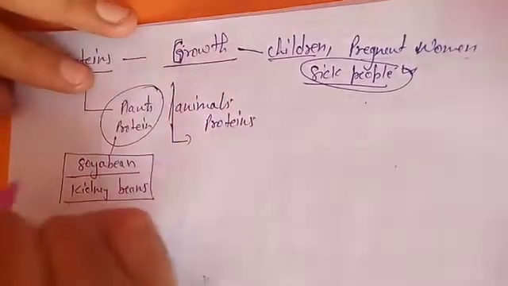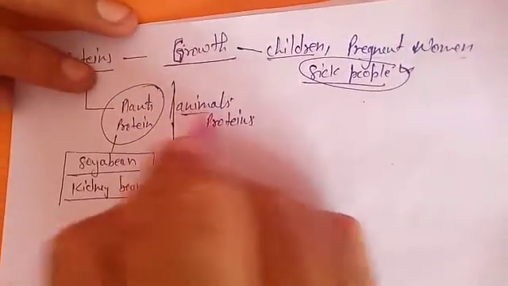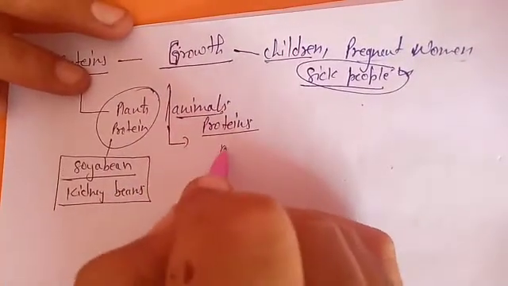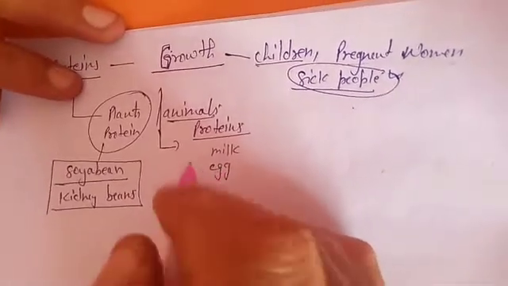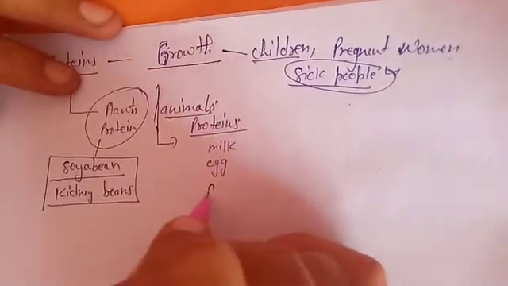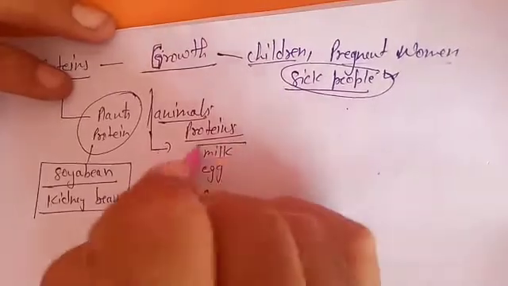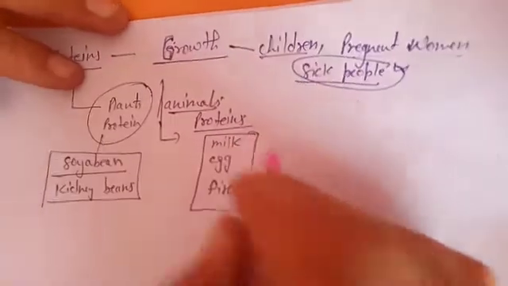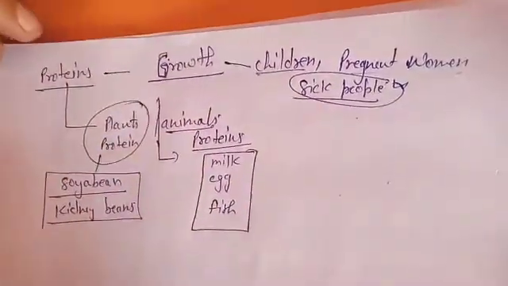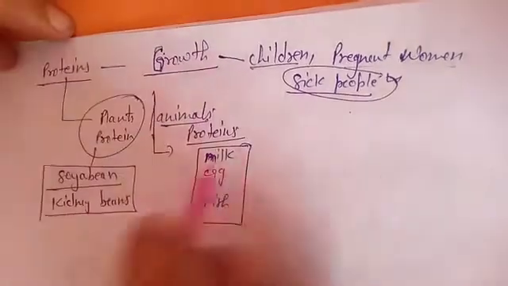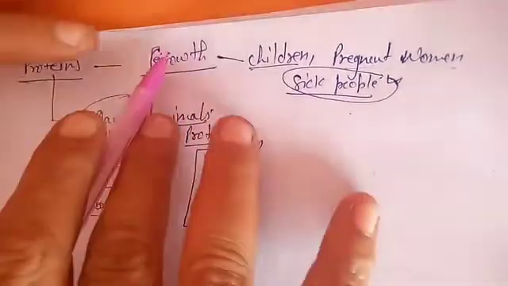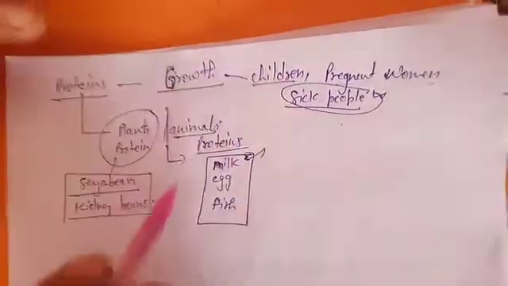Now what about animals? For animal proteins, you need milk, egg, and fish. These are animal protein foods, quite rich in protein, which is needed for growth.